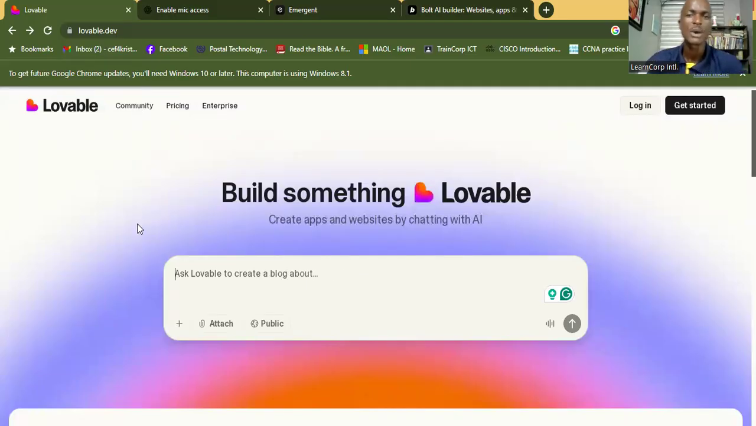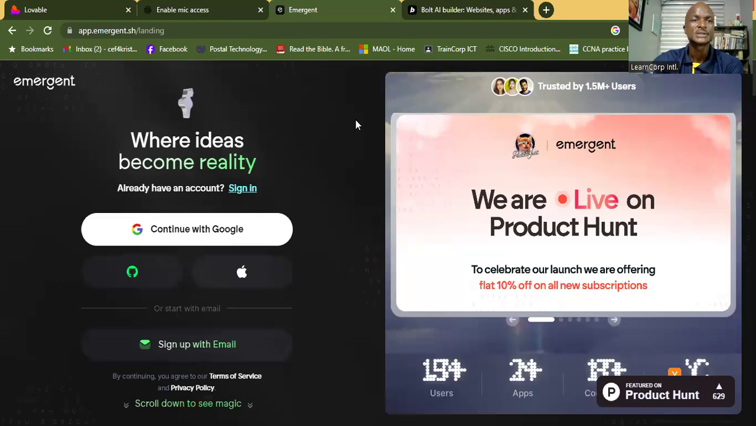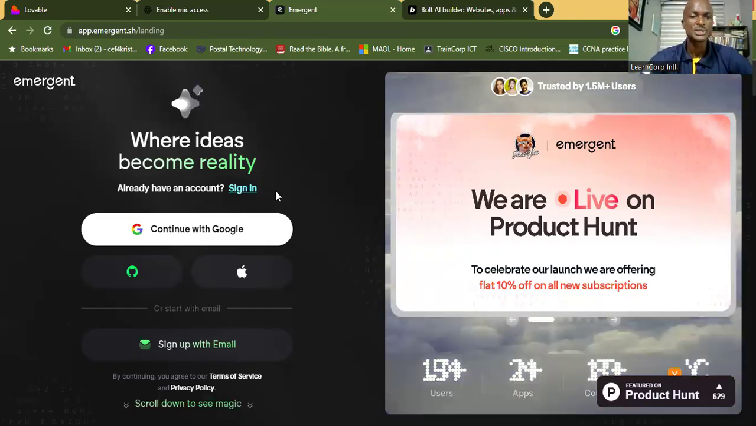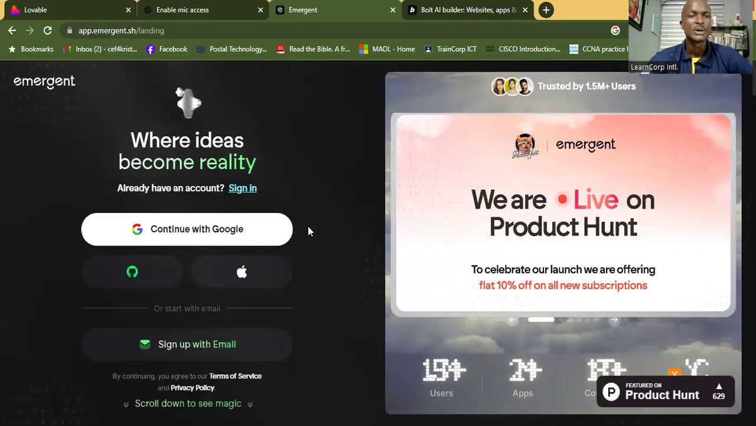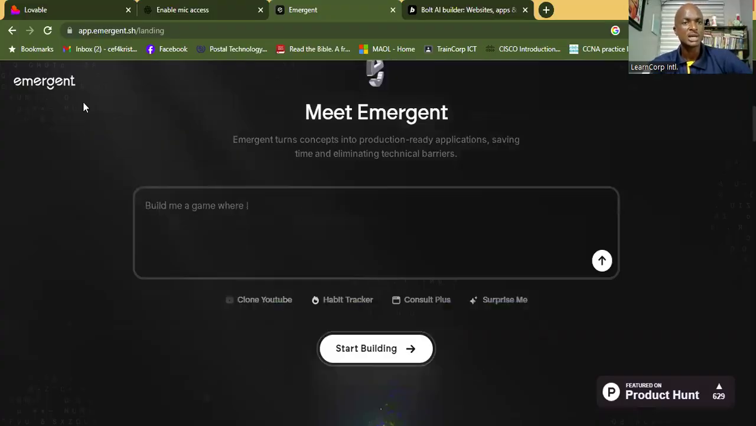Now, this is one of them. Let me also show you Emergent. Emergent is another AI tool that you can use to build an app or a website. Look at it right here. So this is your landing page. You can sign up, where ideas become reality. That's right. So this is, okay, similar to Lovable. This is where you can put in your prompting and then get started.